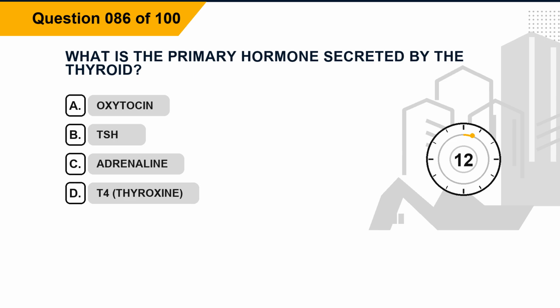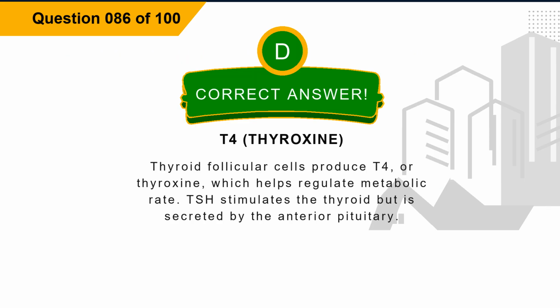Question 86. What is the primary hormone secreted by the thyroid? Option A, oxytocin. Option B, TSH. Option C, adrenaline. Option D, T4, thyroxine. The correct answer is option D, T4, thyroxine. Explanation. Thyroid follicular cells produce T4, or thyroxine, which helps regulate metabolic rate. TSH stimulates the thyroid but is secreted by the anterior pituitary.